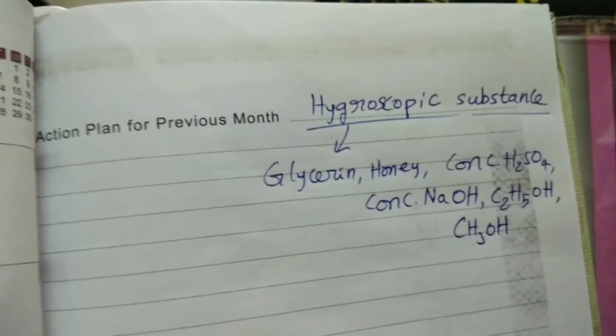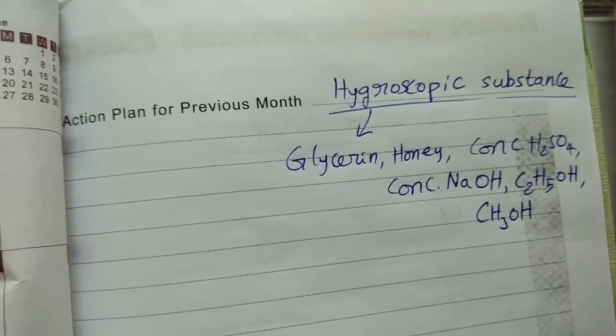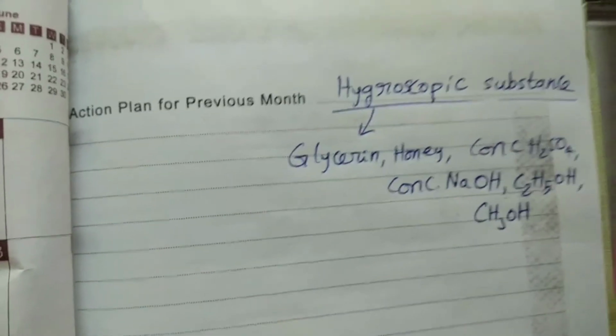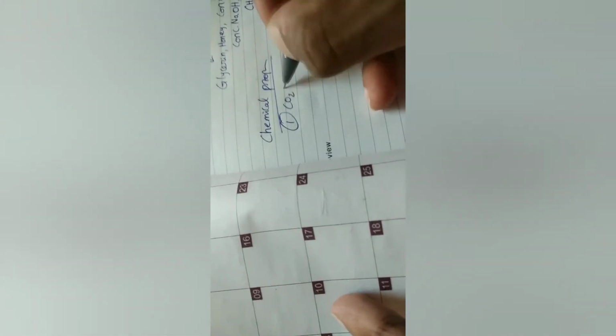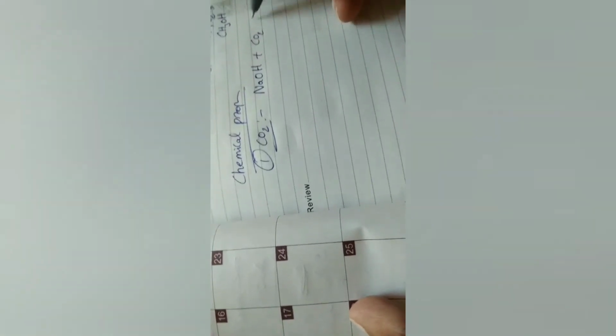Now see the chemical properties of NaOH. Sodium hydroxide exhibits different types of chemical properties. First one is reaction with CO2. Sodium hydroxide, by reacting with CO2, forms Na2CO3 plus H2O.